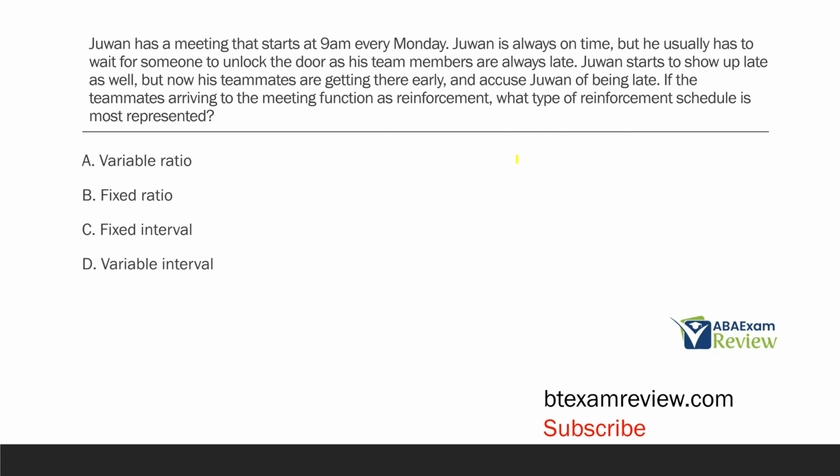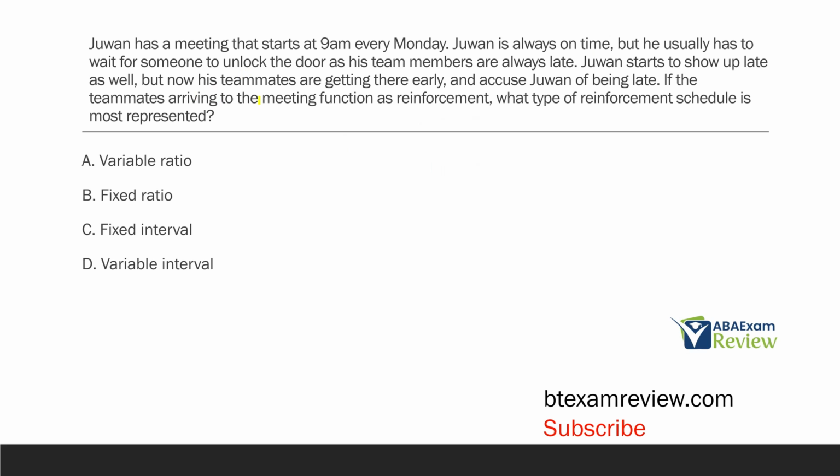Juwan has a meeting that starts at 9 a.m. every Monday. Juwan is always on time, but he usually has to wait for someone to unlock the door as his team members are always late. Juwan starts to show up late as well, but now his teammates are getting there early and accuse Juwan of being late. If the teammates arriving to the meeting function as reinforcement, what type of reinforcement schedule is most represented?